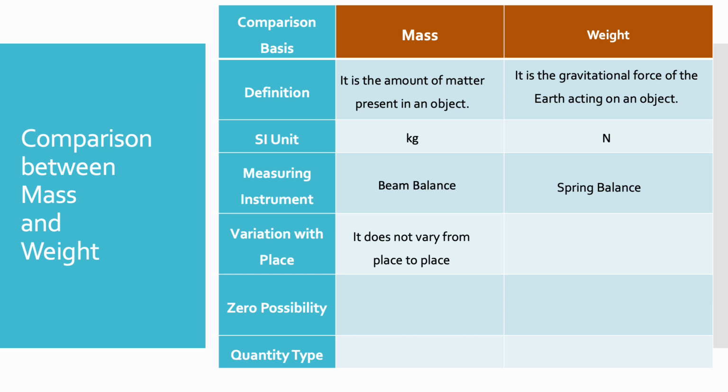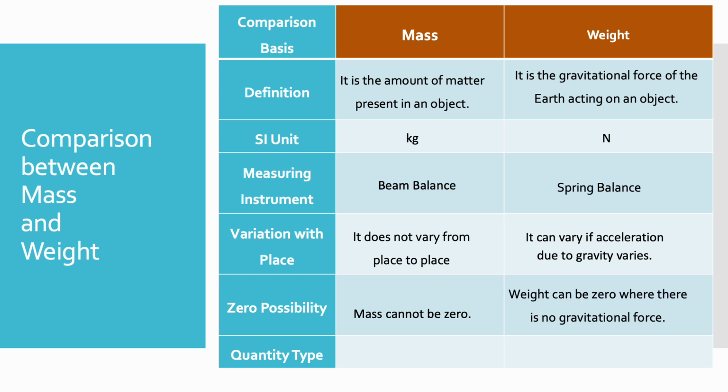Does it vary from place to place? Mass does not vary from place to place, whereas weight can vary if the acceleration due to gravity varies. Can mass be zero? No, mass cannot be zero. However, weight can be zero where there is no gravitational force. Mass is a scalar quantity and weight is a vector quantity.